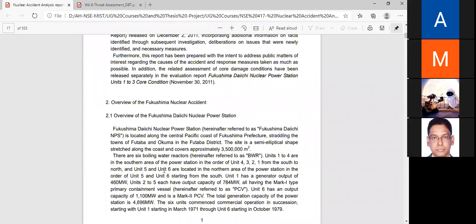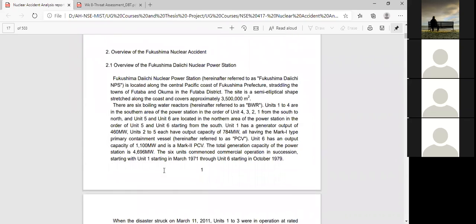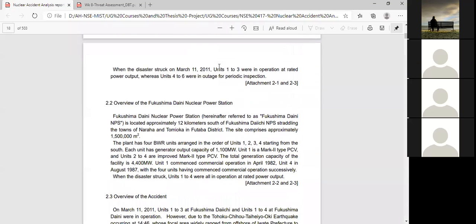How many units are there, how many nuclear power stations are there, and what is the distance between the epicenter and the nuclear accident site at Fukushima Daiichi or near Onagawa? All of these things you have to mention, along with what type of design it is, which company supplied this nuclear power station, and when it was established. All that you have to write down under the executive summary.